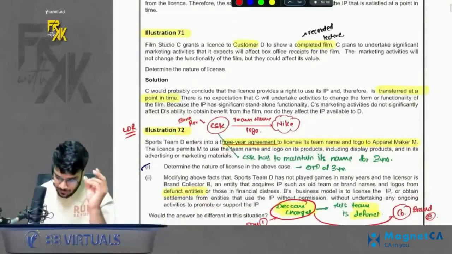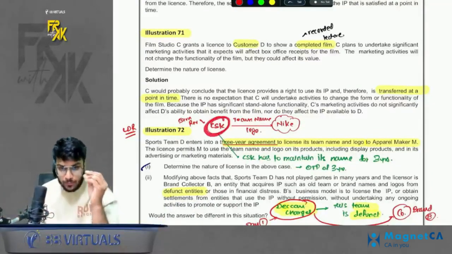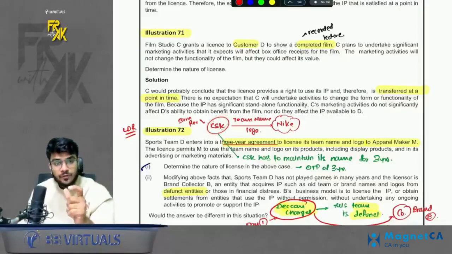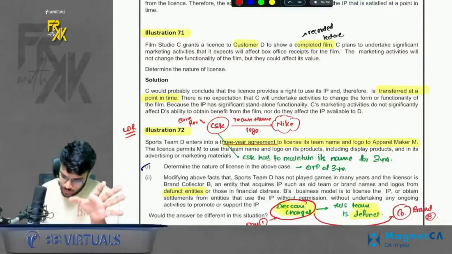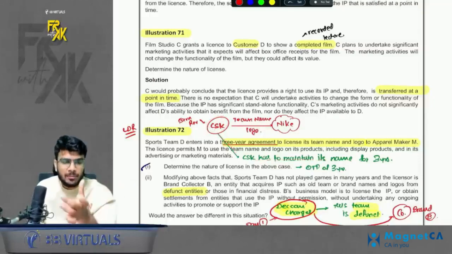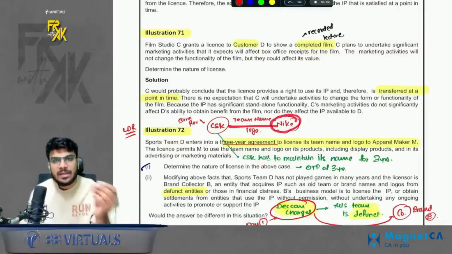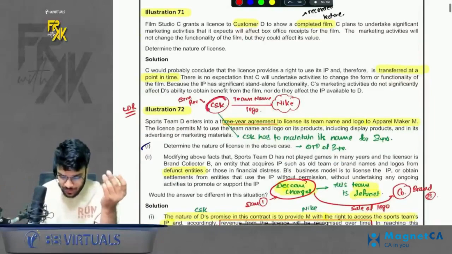72 is interesting. Here we are selling a team logo. So let's say you are the team, you are giving the rights of a team logo to Nike, a sports brand. So how should you book the revenue? When you are a team which is playing currently, let's say you are an IPL team, you are not banned, you are playing currently. When you sell your logo for a certain number of years, you will book the revenue over the period. Why? Because you have an obligation to maintain your name for that certain number of years. Let's say I sell to Nike for 3 years the right to use my team name and logo. This team has an obligation to maintain its name in the market so that Nike can use it. So yes, CSK will book the revenue over the period.